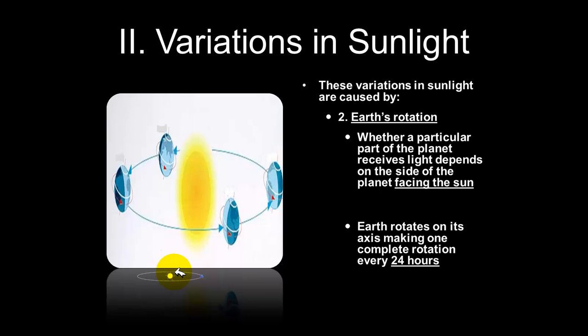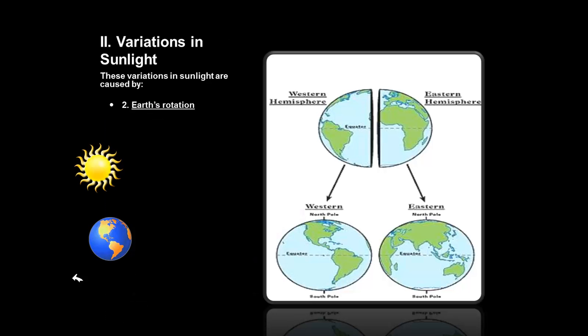As we spin like a top, the part of the Earth that is facing the sun is at daytime, and when we spin away from the sun, we're at night. Whether a particular part of the planet receives light depends on which part of that top, if you imagine us as a top, is spinning towards the sun. If we're facing the sun, we receive a lot of light. If we face away from the sun, we do not receive as much light. The Earth spins, or rotates, on its axis once every 24 hours.